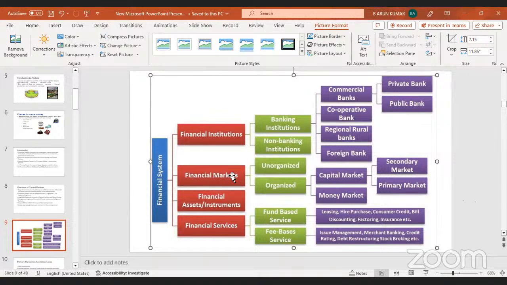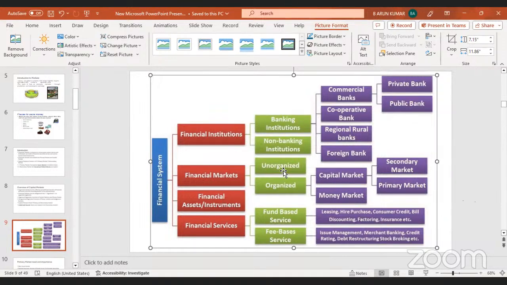In financial markets, we bifurcate into organized and unorganized. Organized financial markets we divide into capital markets and money markets. Capital markets we subdivide into the primary market and the secondary market. So this is the financial market. This is what we discuss in our business finance book.